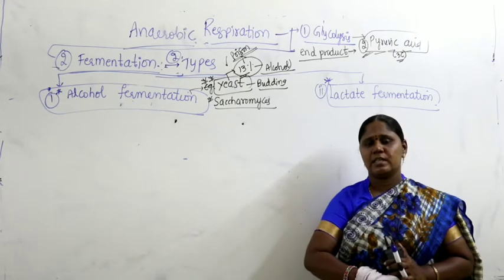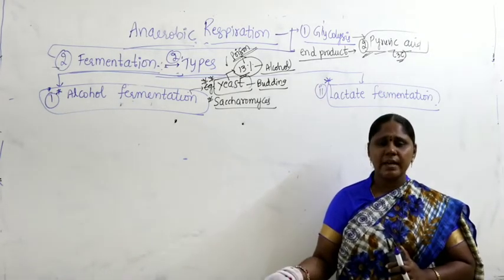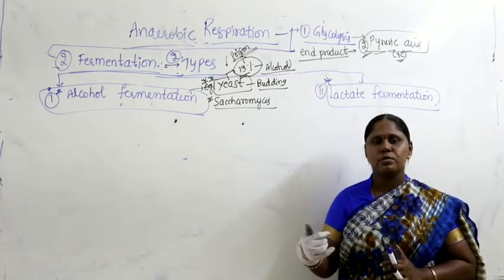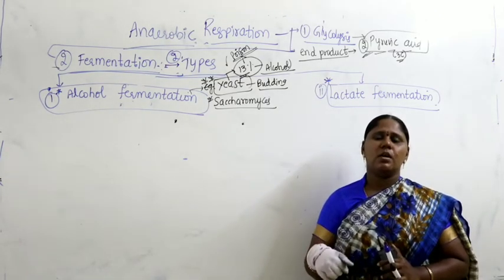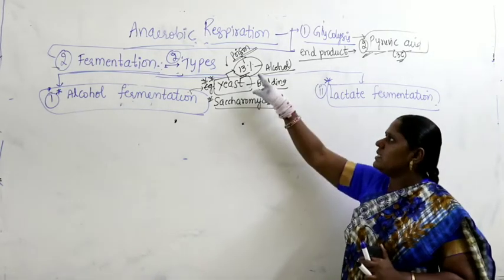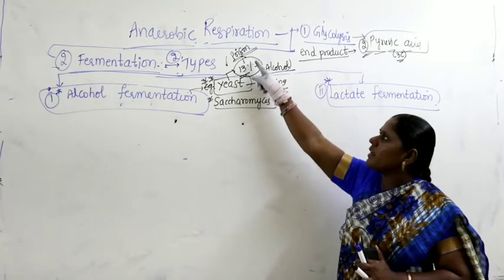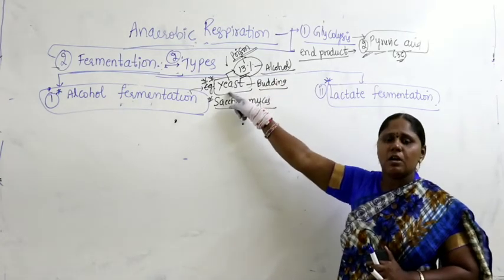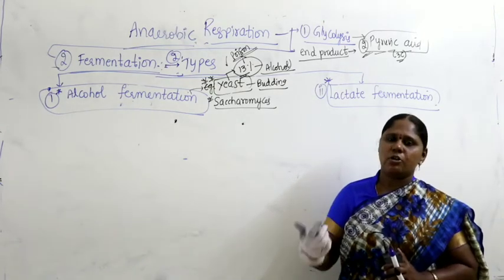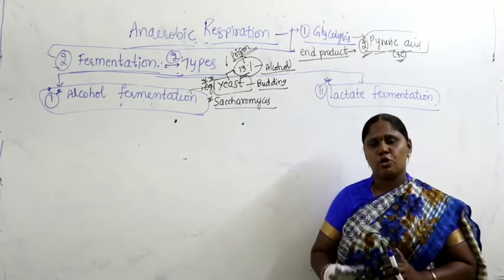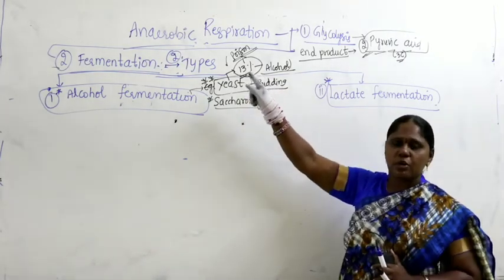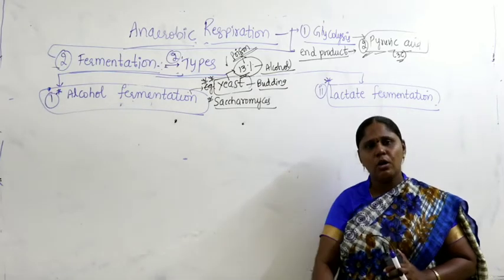You should not exceed 13% of alcohol. The alcohol concentration produced should be within 13%. What happens if the alcohol concentration goes beyond 13%? Then that alcohol percentage itself becomes poison for the yeast cells. All yeast cells will die, they will be destroyed, and if yeast cells are not there, then alcohol production will stop. So it should be below 13%.